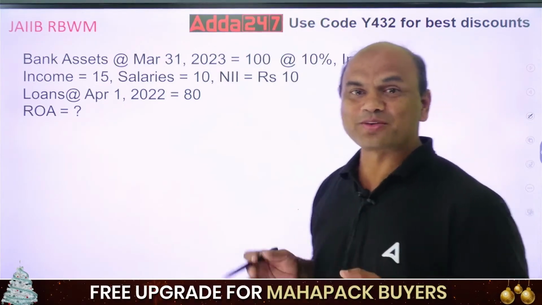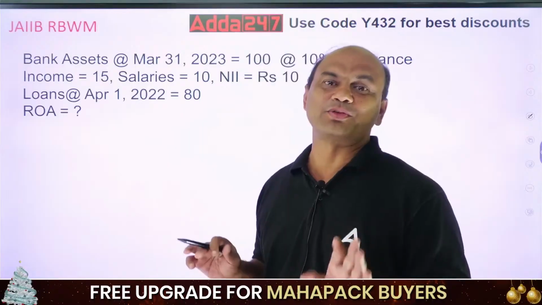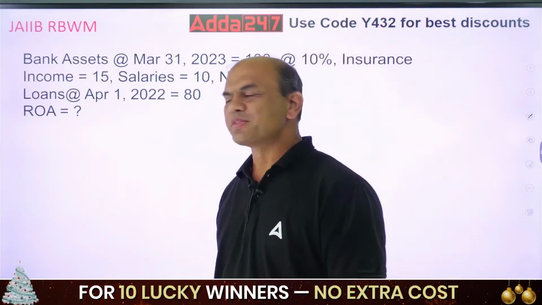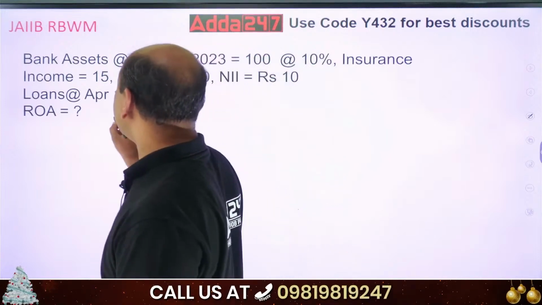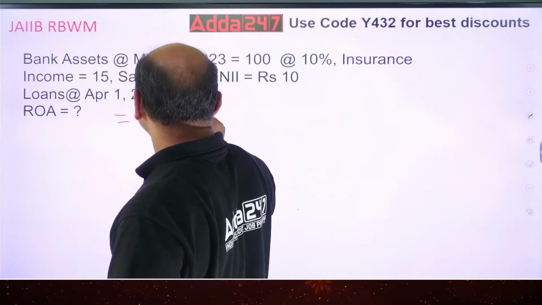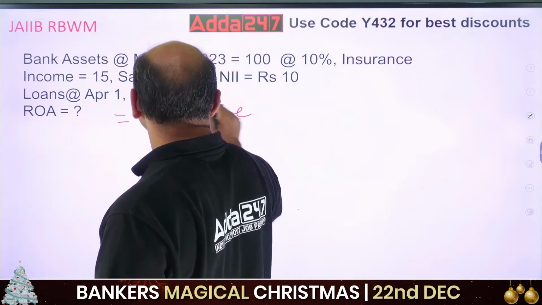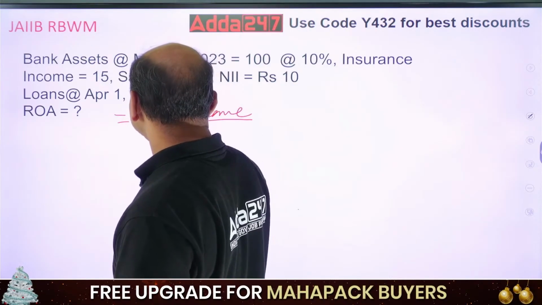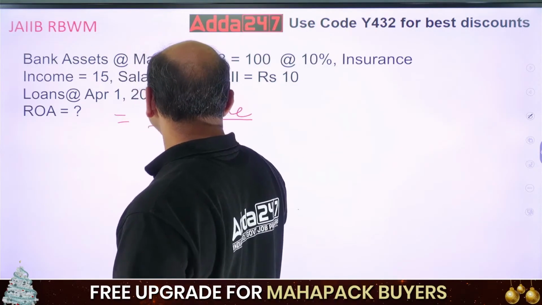Now what is the formula for return on asset? Formula for ROA equals, I'll write it over here, net income divided by total assets, or you can call it yielding assets.